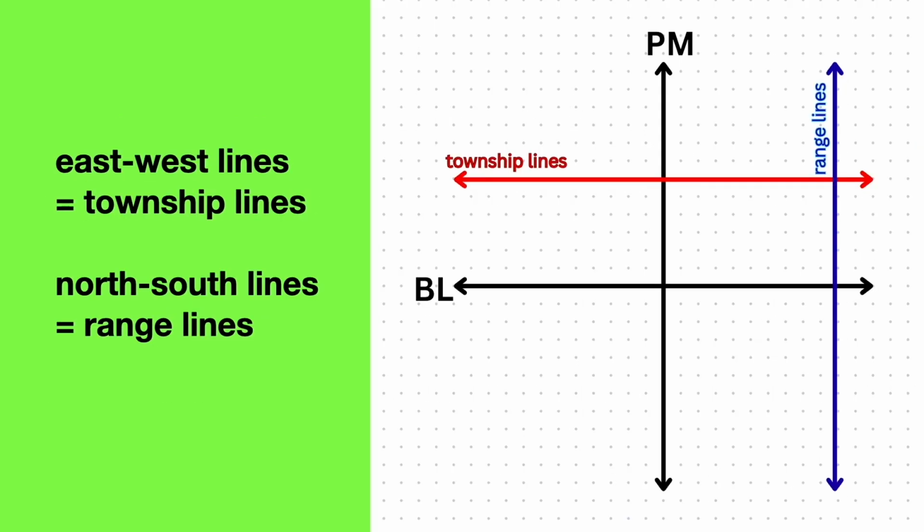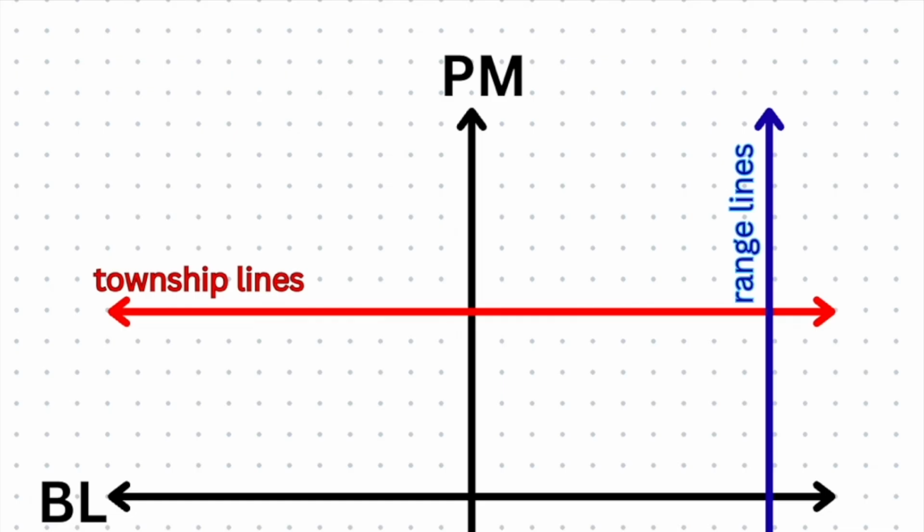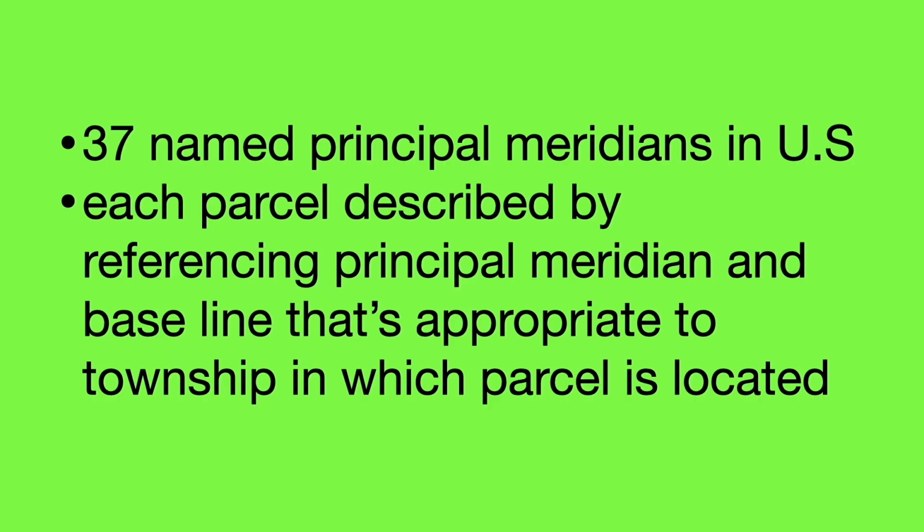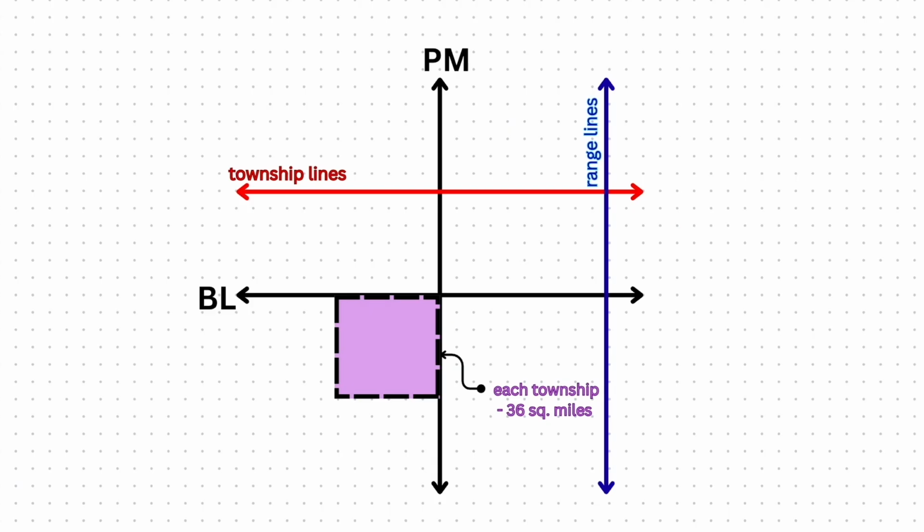East-west lines of a survey are called township lines. North-south lines are called range lines. There are 37 principal meridians in the United States. Each parcel is described by referencing the principal meridian and baseline that is appropriate to the township where the parcel is located. Every township is 6 miles square, or 36 square miles.